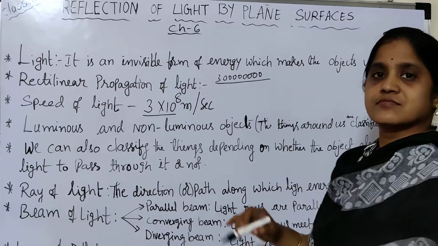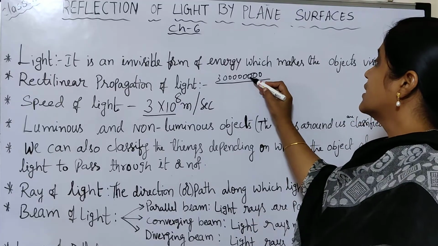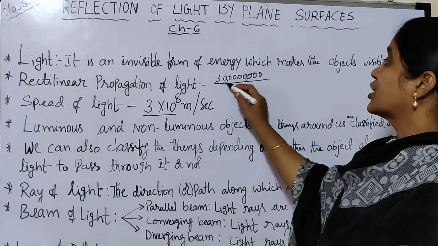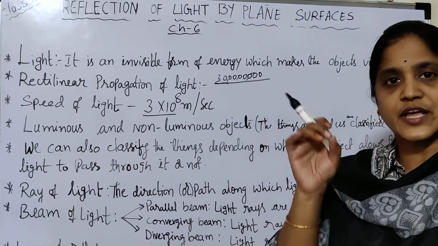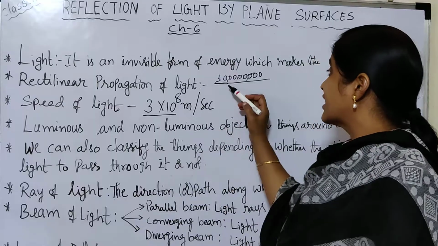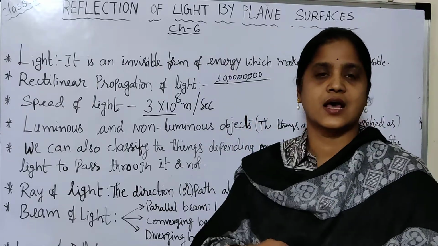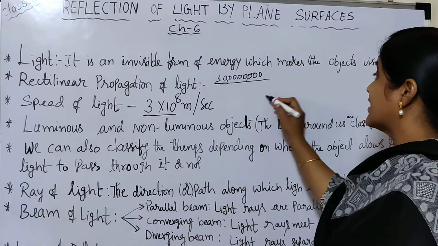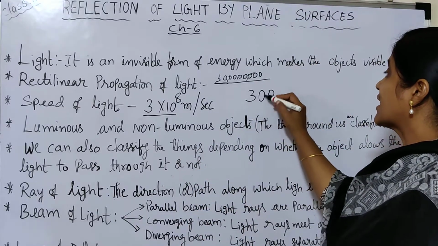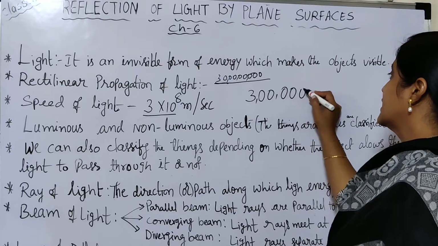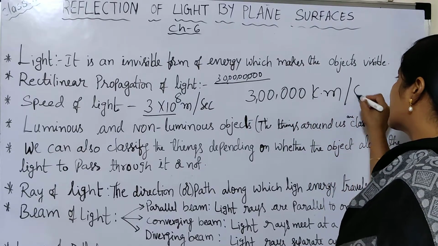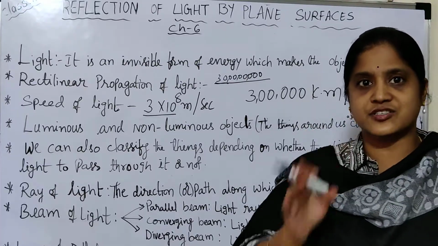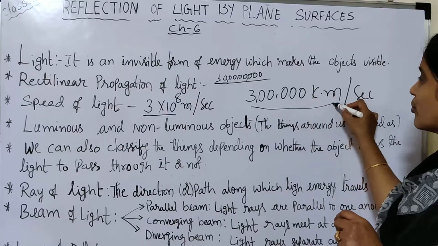8 zeros. And you count ones, tens, hundreds, thousand, 10,000, lakh, 10 lakhs, 30 crores. So in 1 second, light travels 30 crores meters. When you change this value into kilometers, then light travels 3 lakh kilometers per second. In 1 second, light travels 3 lakh kilometers.